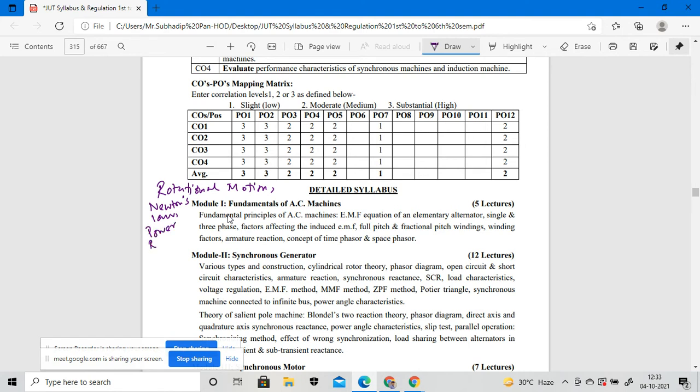If these things are very clear to you, then only can we discuss module one, the fundamentals of AC machines.